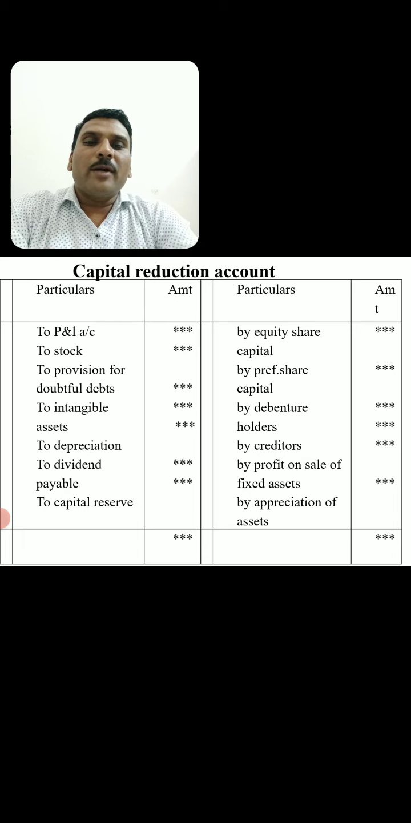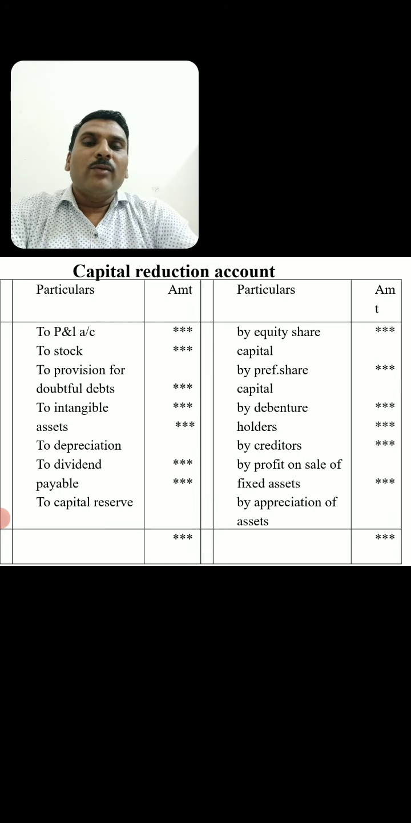So, this is the format of the capital reduction account. We see that it has four columns: particulars and amount on the debit side, and the same particulars and amount on the credit side. First, we take the credit side. Here we have by equity share capital, by preference share capital, by debenture holders, by creditors, by profit on sale of fixed assets and by appreciation of assets. So, the credit side shows all the sacrifices made by the equity shareholders, debenture holders, creditors, and if there is any profit on the sale of an asset or any appreciation in the value of an asset, such amount is also shown on the credit side.